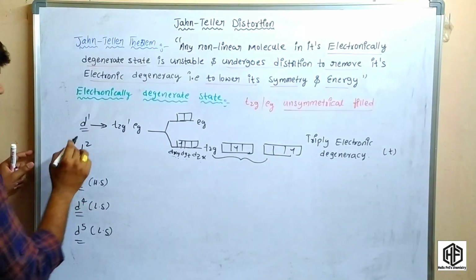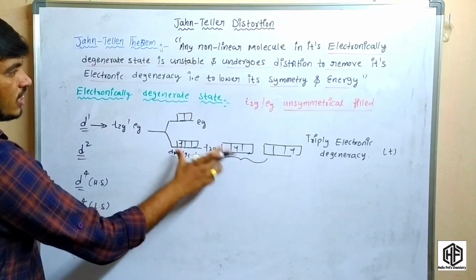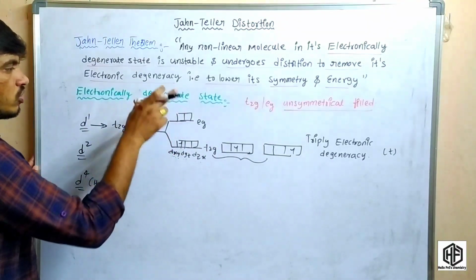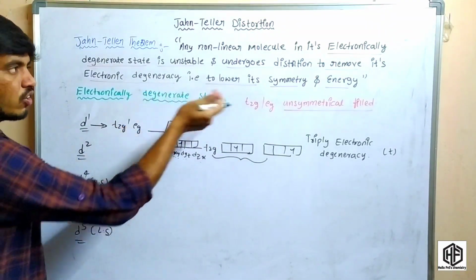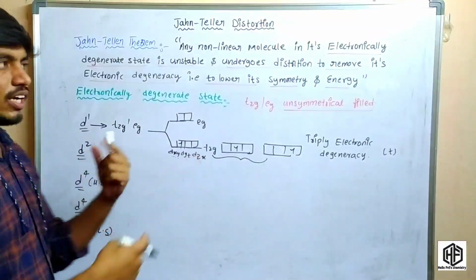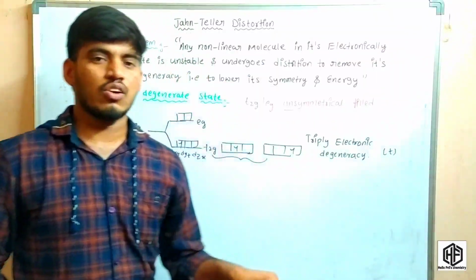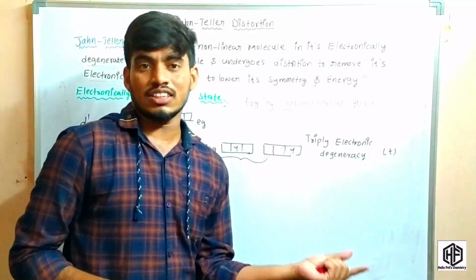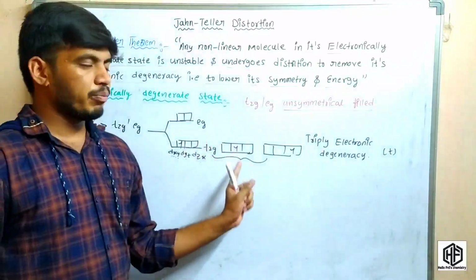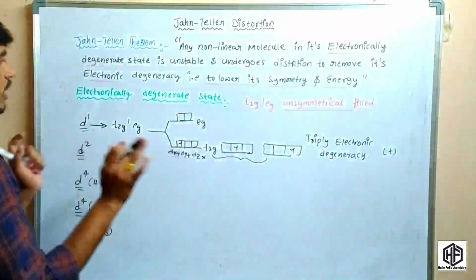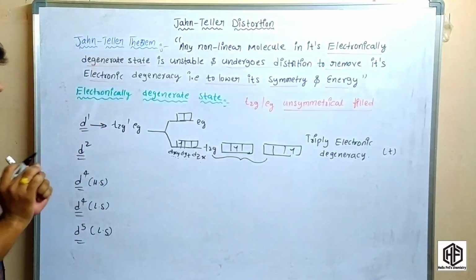So whenever this is electronically degenerate, it is unstable. Whenever it is unstable, it will undergo distortion. It means the distortion is tetragonal elongation and tetragonal compression. Whenever the distortion takes place, these types of systems become stable. So this is the main concept of the Jahn-Teller theorem.